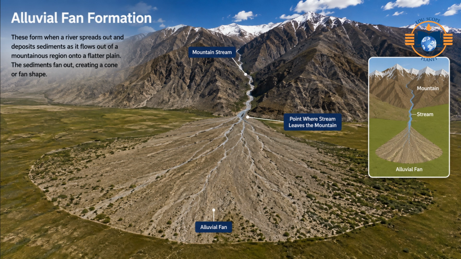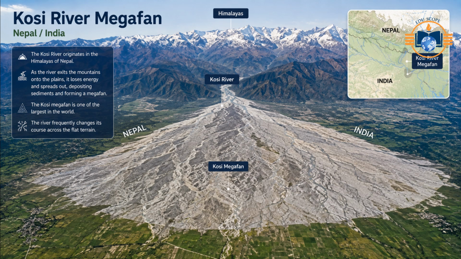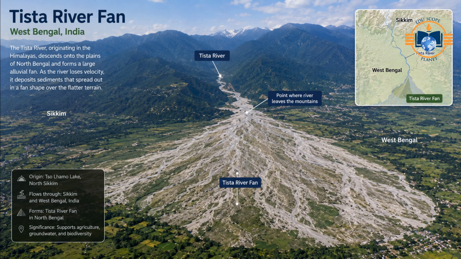Alluvial fans. Formation: these form when a river spreads out and deposits sediments as it flows out of a mountainous region onto a flatter plain. The sediments fan out, creating a cone or fan shape. Examples: Death Valley in California, the Kosi River Megafan in Nepal and India, the Teesta River Fan in West Bengal.